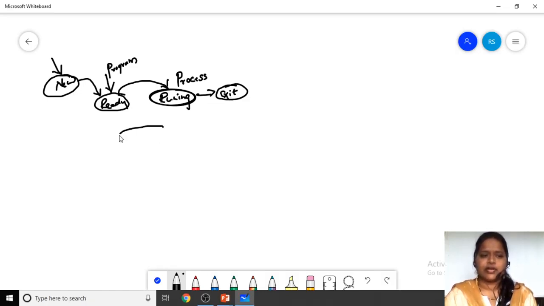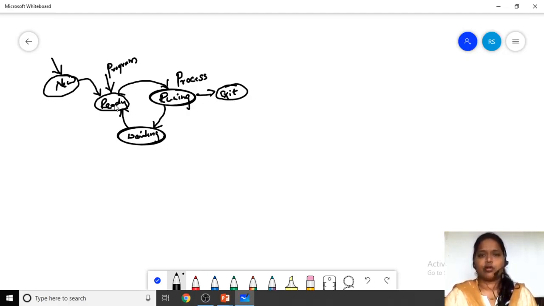Suppose a process needs an IO operation. In that case, it will be admitted into the waiting state. When it is done with the IO operation, it will be readmitted into the ready state. So this is the five-state process model we follow. It is not a must that every process goes into the waiting state, but all the remaining states are common for each and every process.